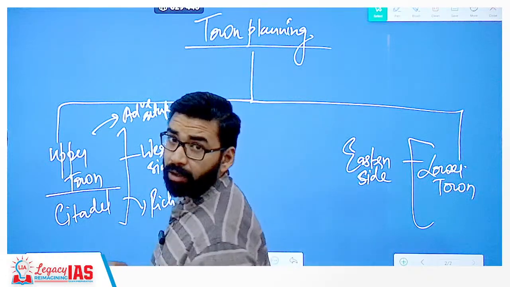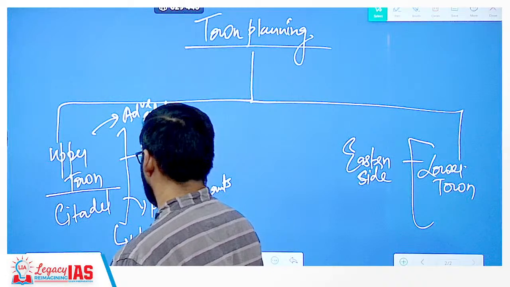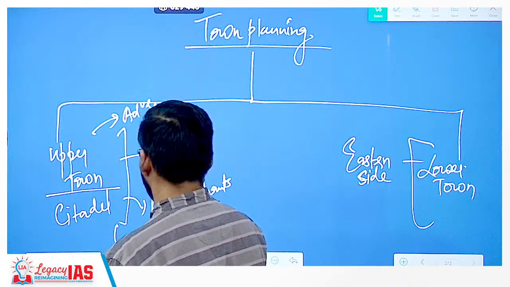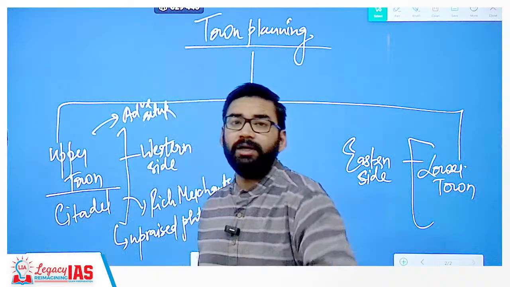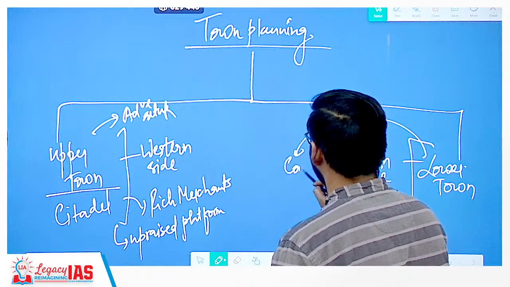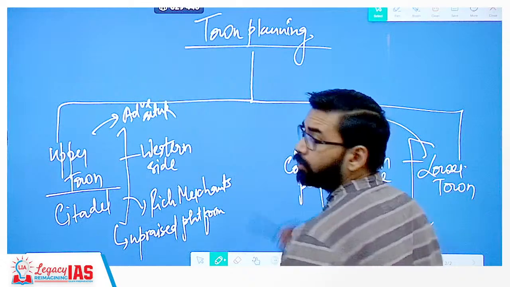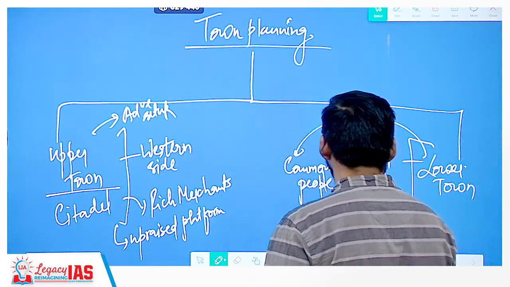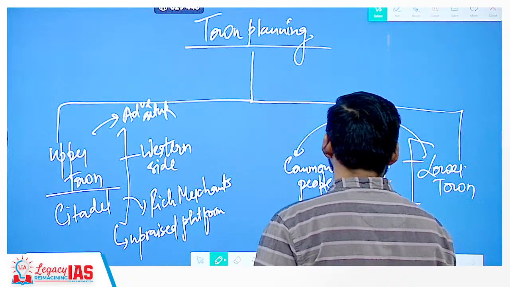And this town will be on an upraised platform. Upraised platform means this town will be at a slightly higher level. Then the lower town was inhabited by common people of that time, and it was created on a lower platform.